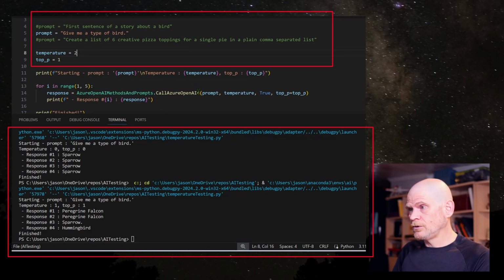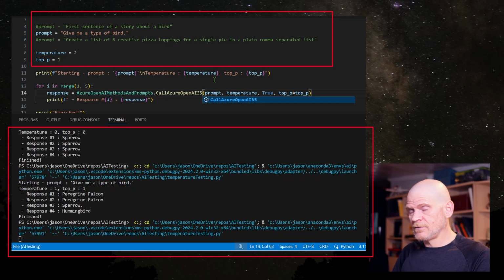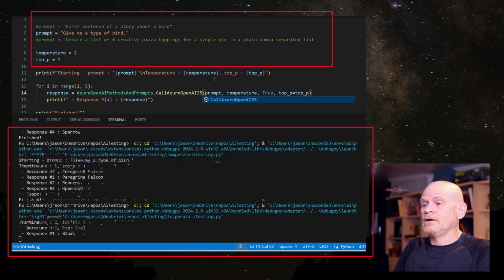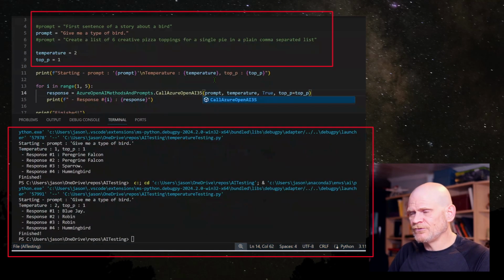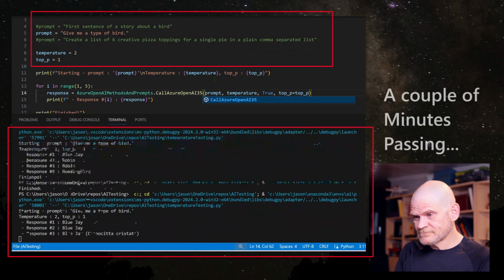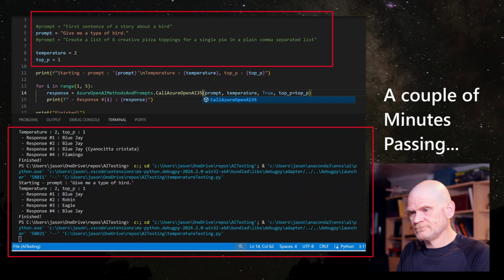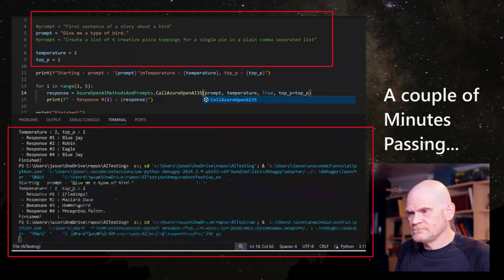So temperature 2, top P 1, we're going to go with 3.5 for performance reasons. Let's see what happens here. And we're going to do this a couple times until I get the result I'm looking for. That's not the result I'm looking for. I don't know what that means. I don't know if that's the right word for Blue Jay. It might not be. Okay, so I put brackets around it.